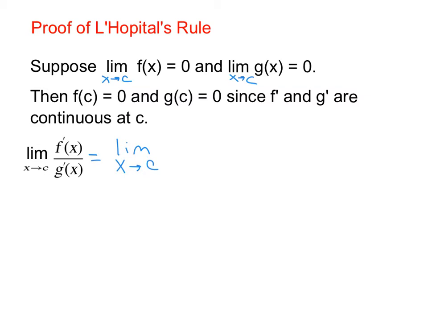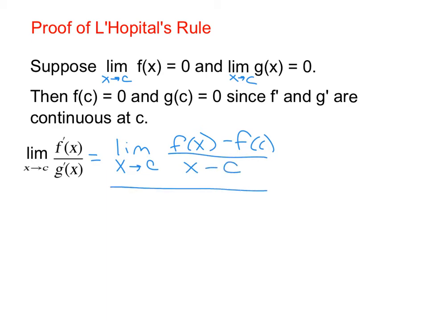That is the limit of f of x minus f of c over x minus c, all over the limit as x approaches c of g of x minus g of c all over x minus c. So I just rewrote it using the definition, because this is f prime.